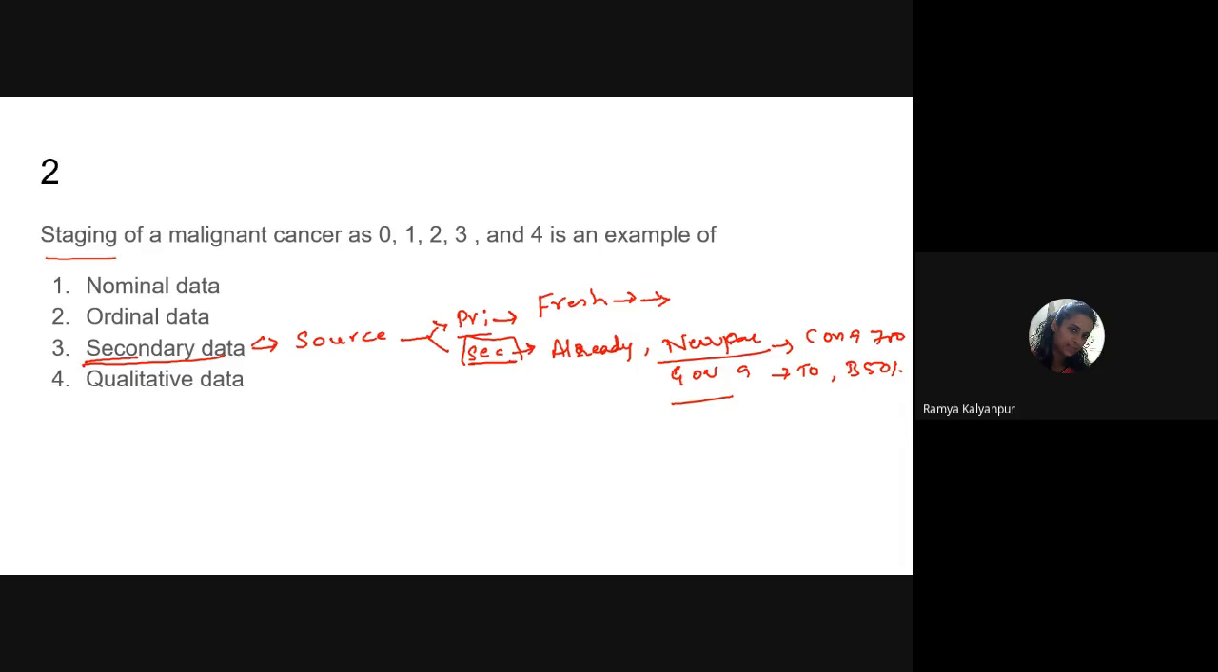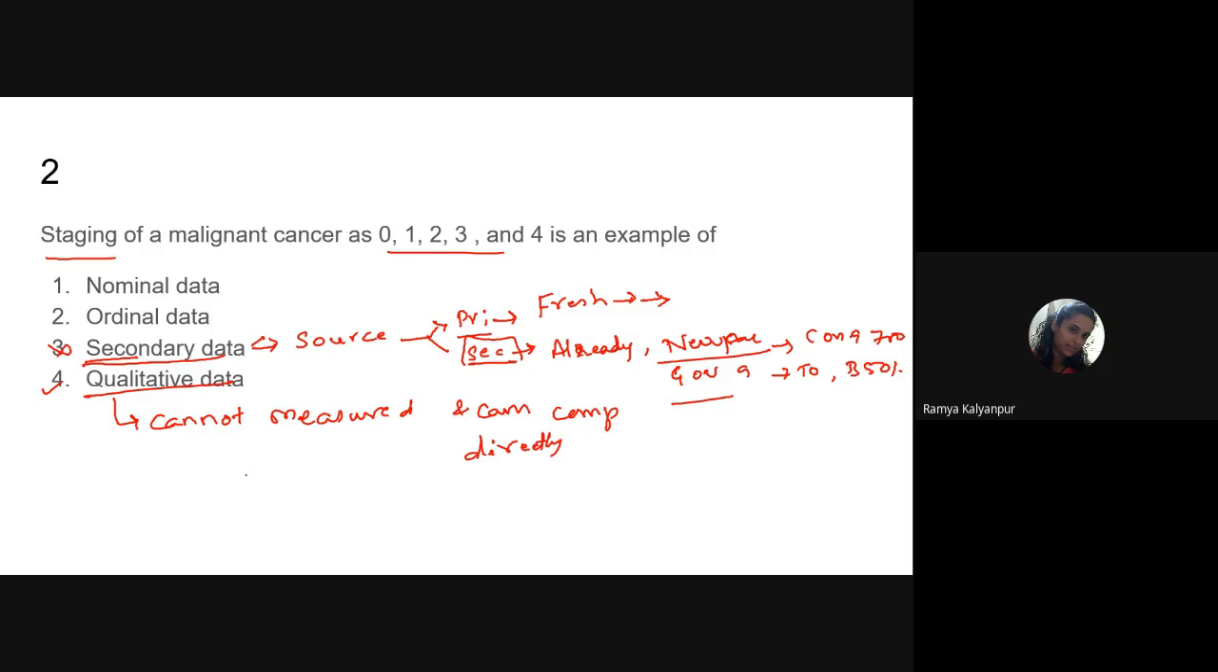So the third option is talking only about the sources of data. Definitely this question is nowhere related to the source of data. It is not saying that this cancer information is collected from a case sheet. So definitely this is also out of the question. Next is the fourth option, qualitative data. Remember that qualitative data means any data that cannot be measured and cannot be compared